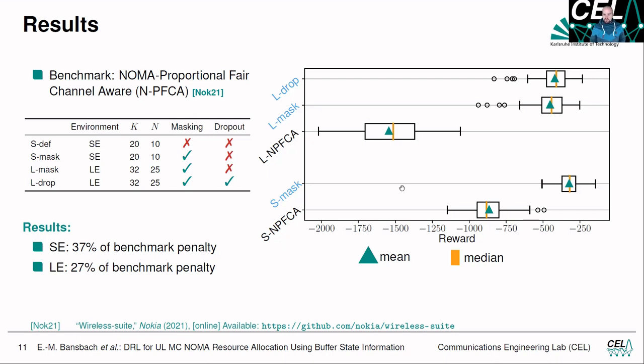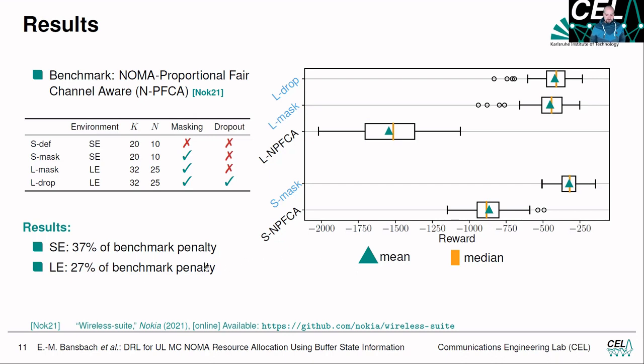Here we have the box plot with a green triangle depicting the mean and the orange line depicting the median of the 1000 different environments we used for testing.